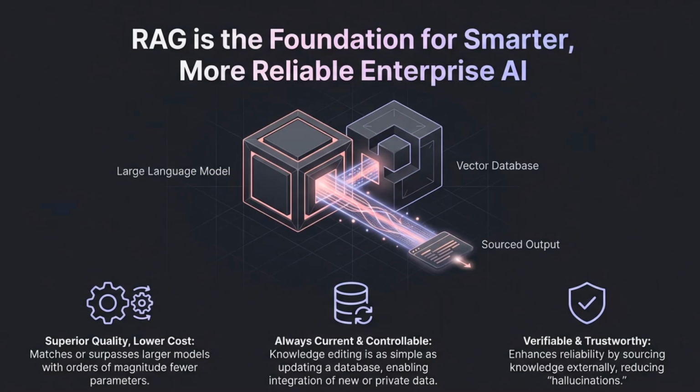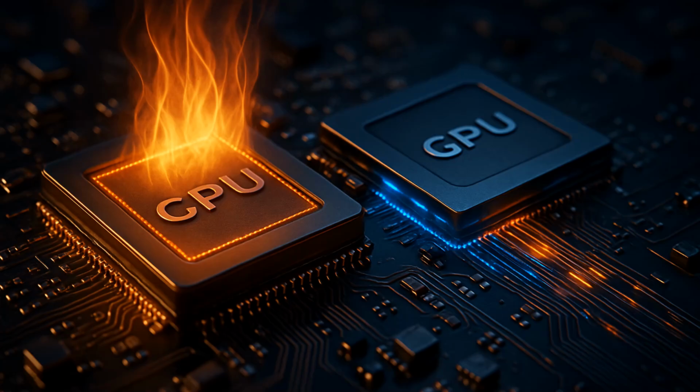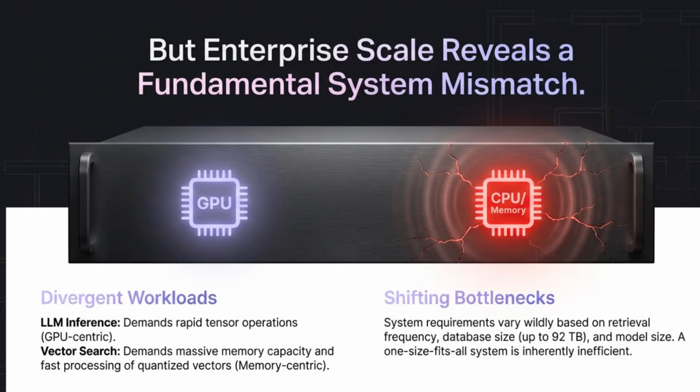First, some prior context. At a high level, Retrieval-Augmented Language Models, or RAG, combine two very different components. One is a language model, which is compute heavy and thrives on GPUs. The other is vector search, which is memory heavy and dominated by data movement. Early systems treated these as one combined workload. Typically, CPUs handled vector search, GPUs handled inference, everything lived in the same server. This worked for demos, but at scale, cracks appeared.